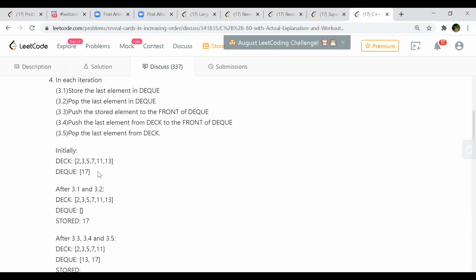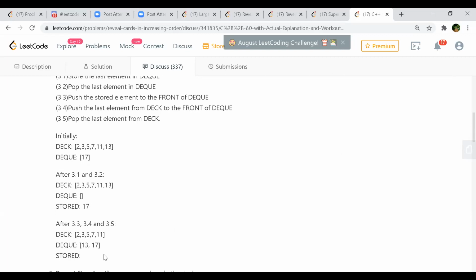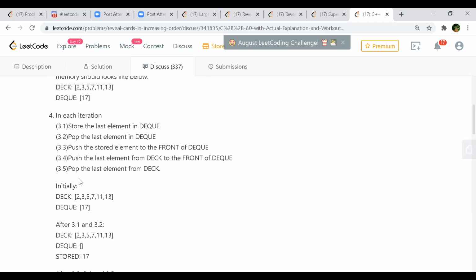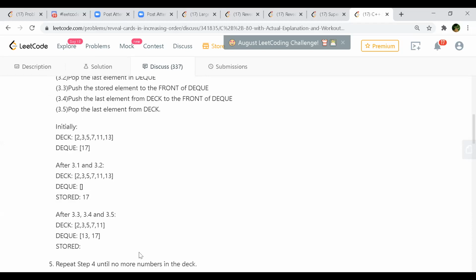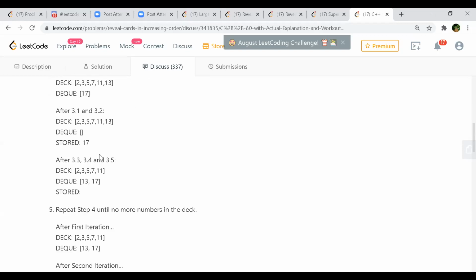So they are first popping the element from that queue. Can you scroll up? Yeah, this. So the first step is to store the last element in the DQ. Then you pop this element, and then you push this element to the front of the DQ. So this 3. And then they're repeating the same process, right, with the numbers. This is also not very clear.